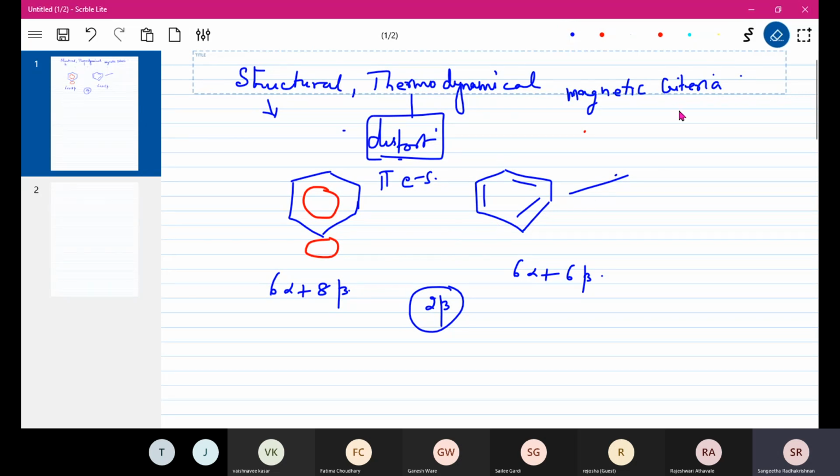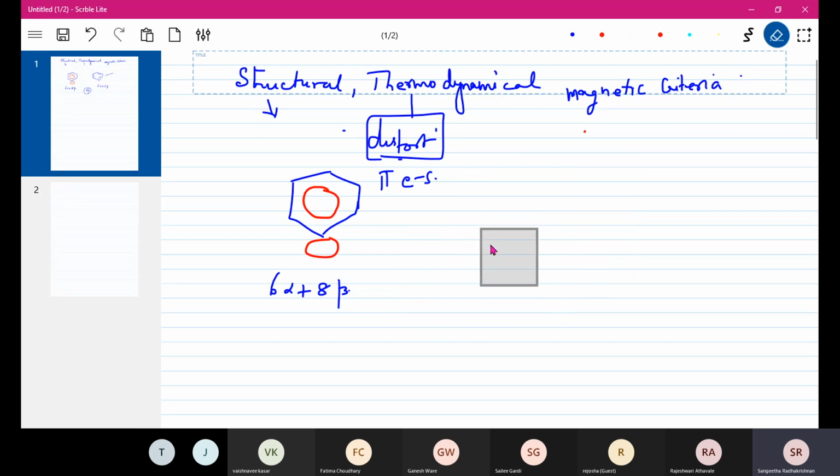So the 3 pi bonds in benzene are responsible for almost all the properties of the benzene molecule. Although in total, if you check, every sigma bond also has 2 electrons. So 2, 4, 6, 8, 10, 12 electrons in sigma bonds, and then there are 6 pi electrons also. So in total there are 18 electrons.